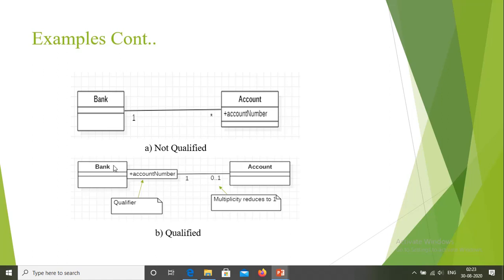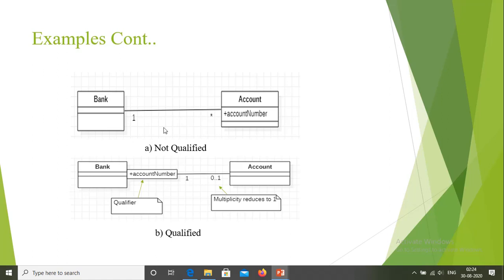The qualifier box may grow out of any side, top, bottom, left or right, of the source class. So here the source class plus the qualifier yields the target class, that means the bank plus account number yields the account. Therefore the account number is listed in the box contiguous to the bank.